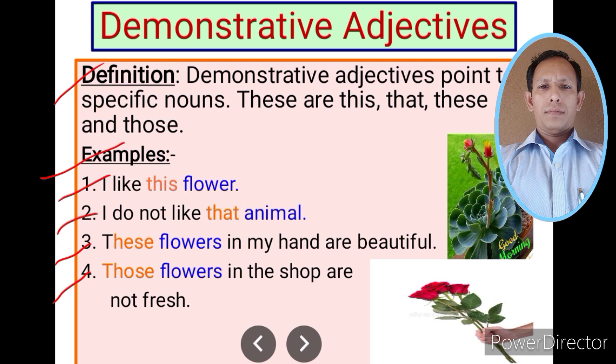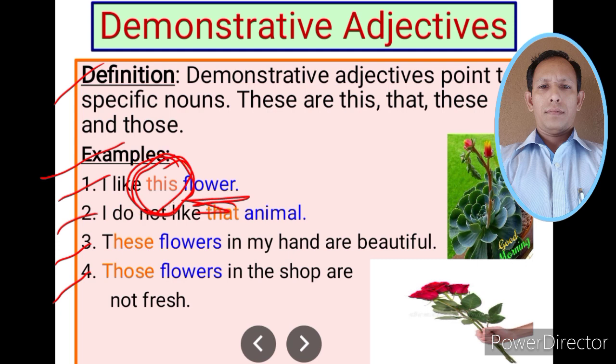In the first sentence, the noun is flower, and the demonstrative adjective is this. Which flower? This flower. The adjective this is pointing to some specific noun, not any other flower. I like this flower, some particular noun.